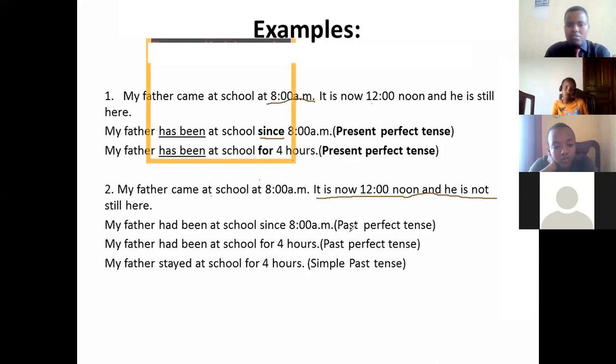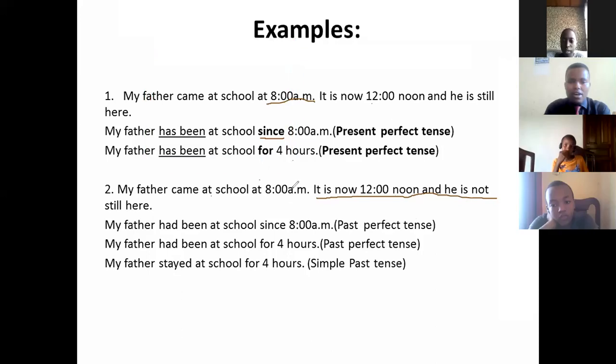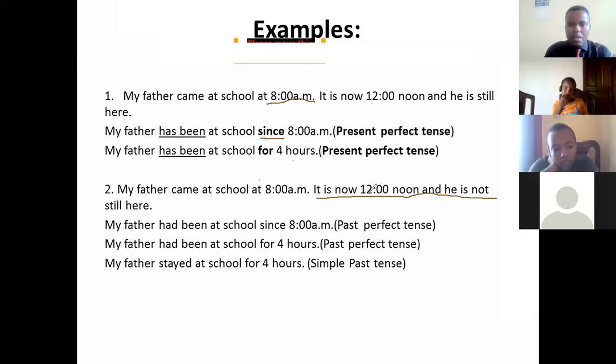Past perfect tense, the reason why is because the father has come at 8 o'clock, then he has just arrived to this time, 12 o'clock, but he has left the school. He is not still here. He's not still there at the school. It is a certain school, we don't know, but it is showing that he is not still being in the school. The second, you can say, my father had been at school. It is the matter of changing the tense according to the clauses given. My father came at school at 8 o'clock.